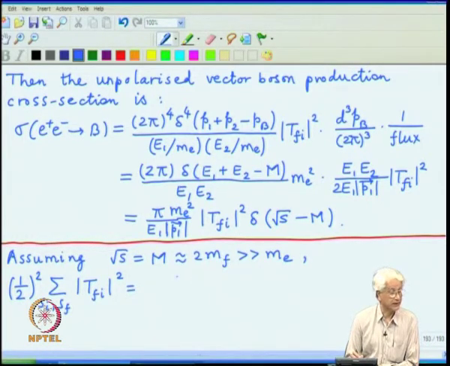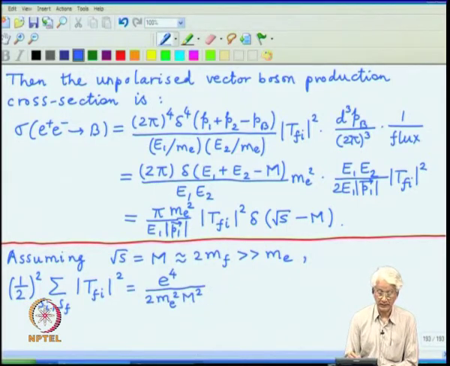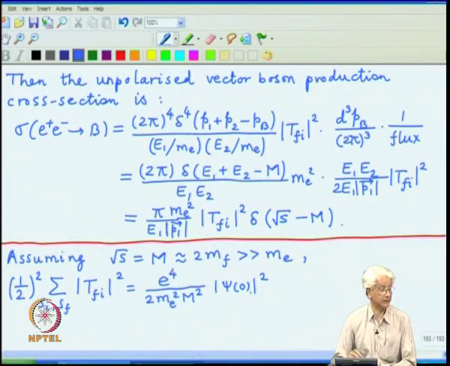I will just write down the answer, which is e raised to 4 divided by 2 m_e squared times m squared, and then the whole thing. This is the matrix element for the F F-bar production multiplied by psi 0 and its absolute value squared, which appears, and this is the result for the unpolarized case.